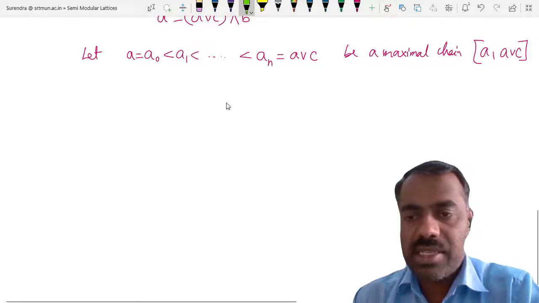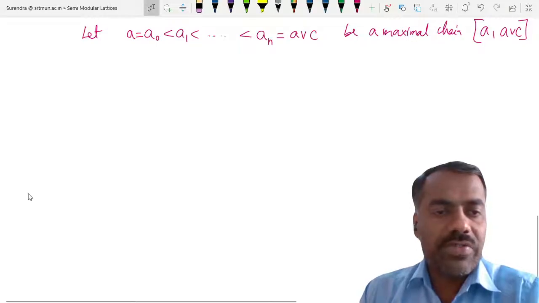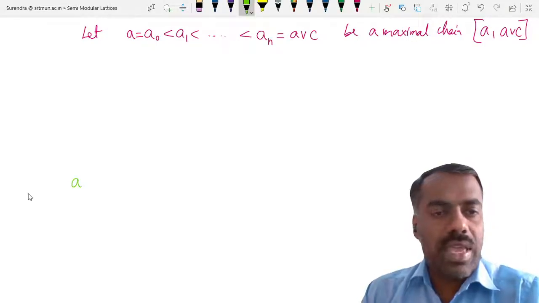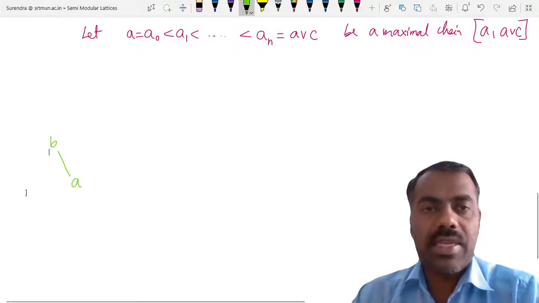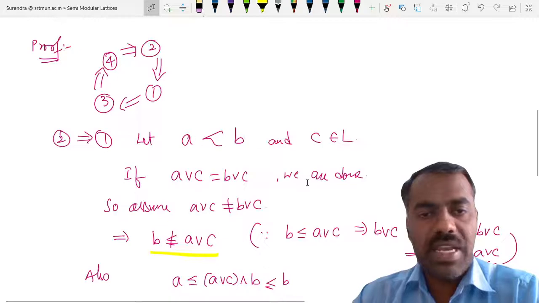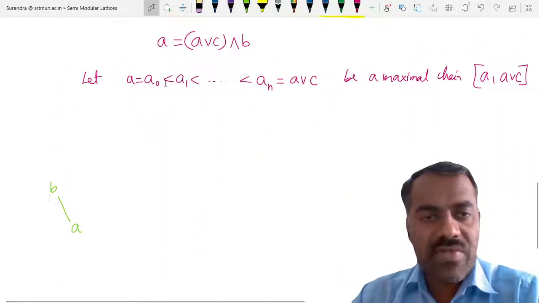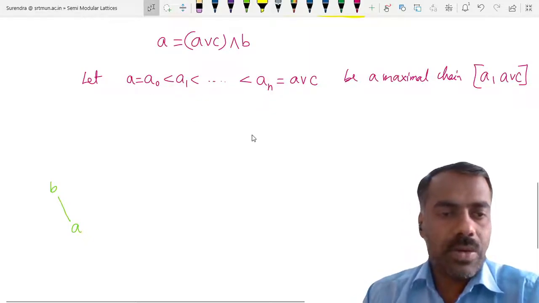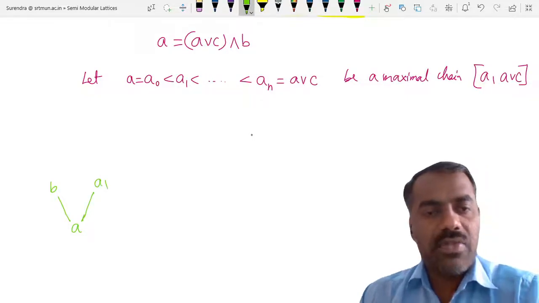What we have here is A. We know that B already covers A, that is given to us, so there is no element between A and B. Now A1 also covers A naught, which is A. Why does A1 cover A?